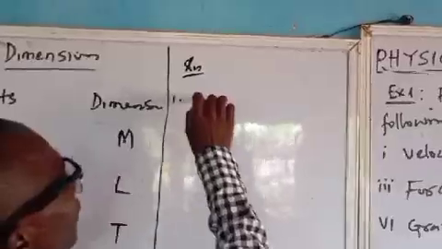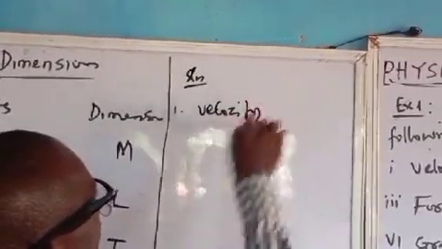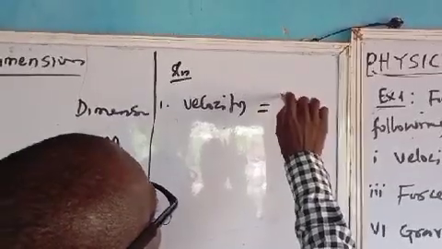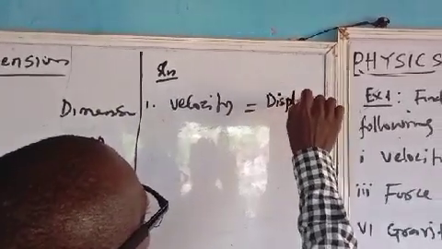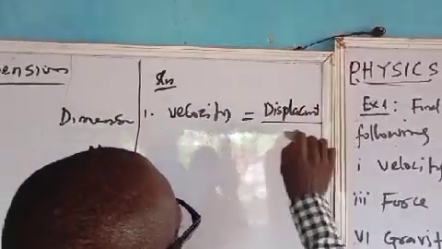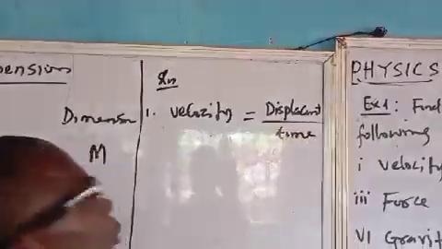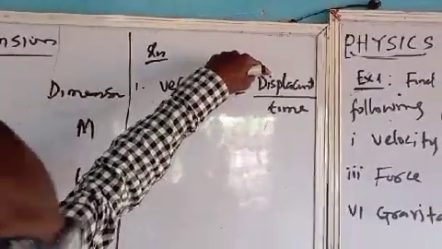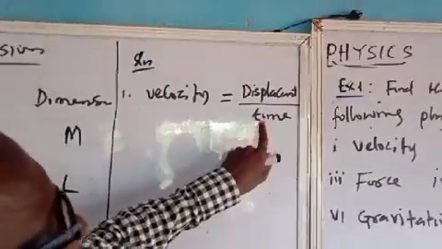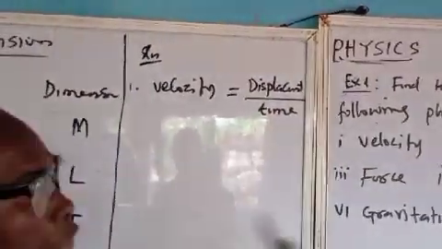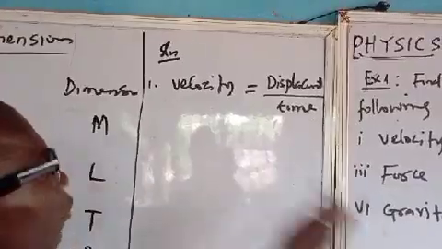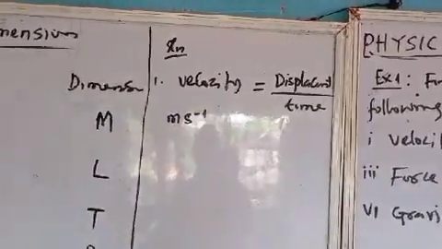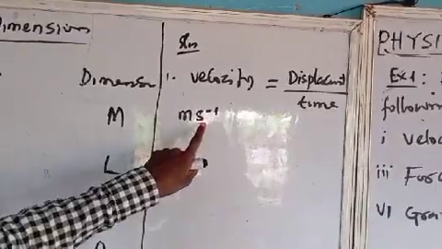One, now we have velocity. We said that velocity is displacement over time. What is the SI unit of velocity? If displacement is in meter and time is in second, we can say that it is meter per second. So we write it like this: meter per second.